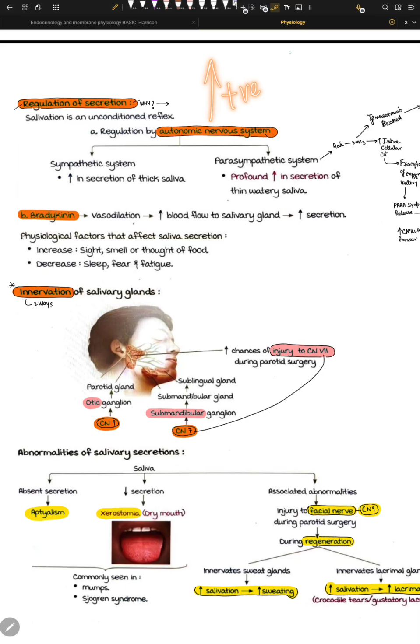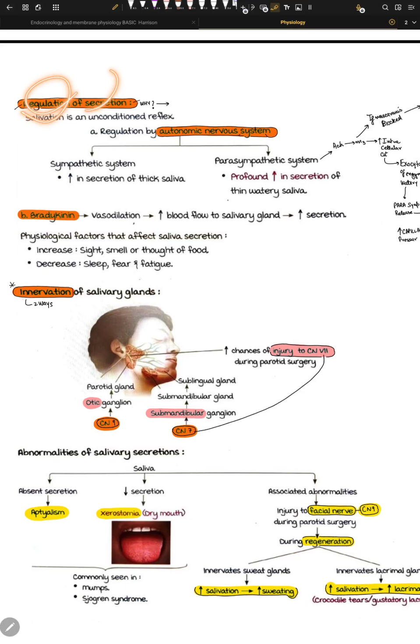Positively means more secretion. It is positively affected by parasympathetic and negatively affected by sympathetic, because we know sympathetic deals with stressful situations, and you don't want to start digesting your food when a freaking lion is behind you. So that's the idea behind this concept, that the parasympathetic system is just eat and relax, and relax and eat, whatever you want to call it. So that's the idea of the parasympathetic system.